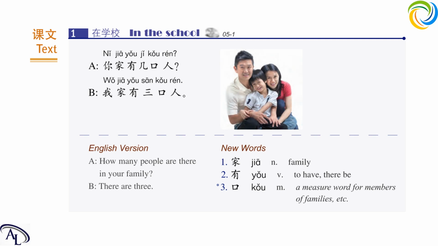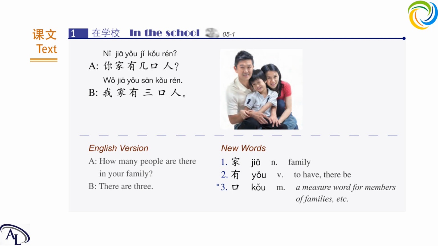Now let's try to read it from the start, each twice. 3, 2, 1. 家有口。Okay, now let's move on to the text. First, I'm going to read it for you once, and please listen carefully. 你家有几口人？我家有3口人。Okay, first sentence. 你家有几口人？你家 means your family.